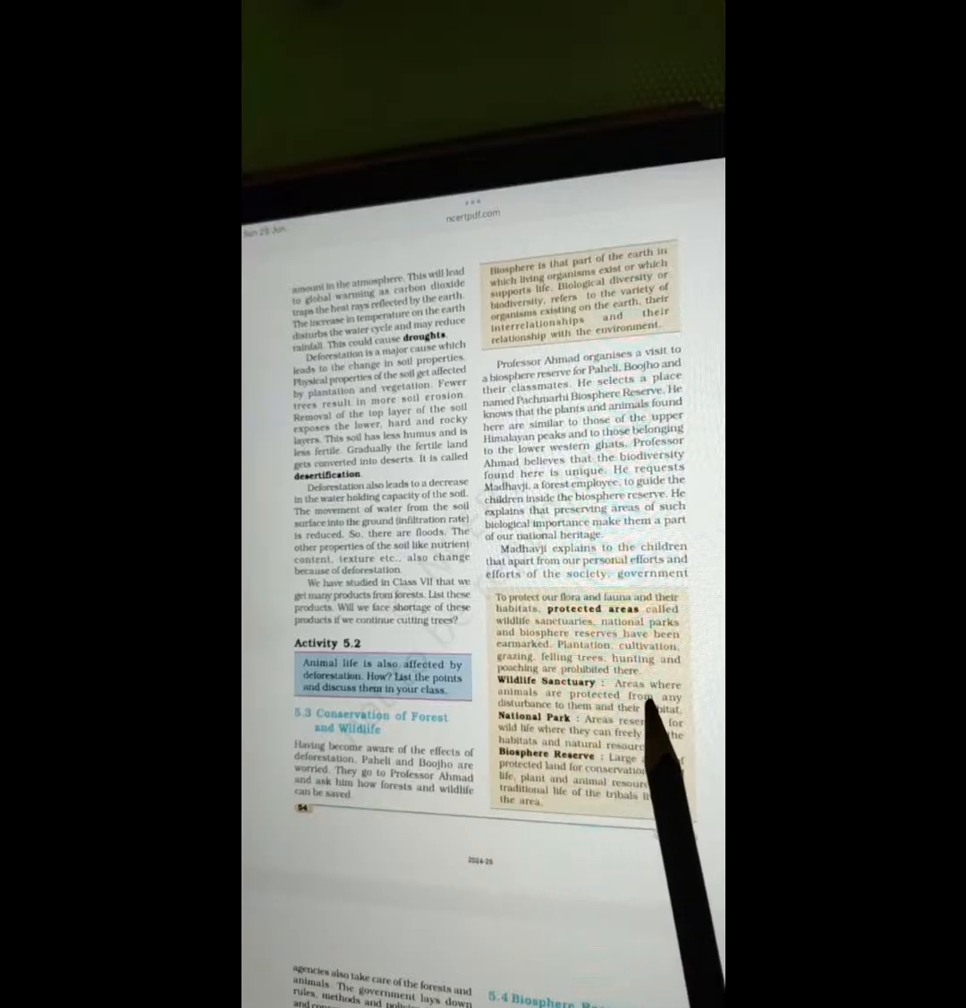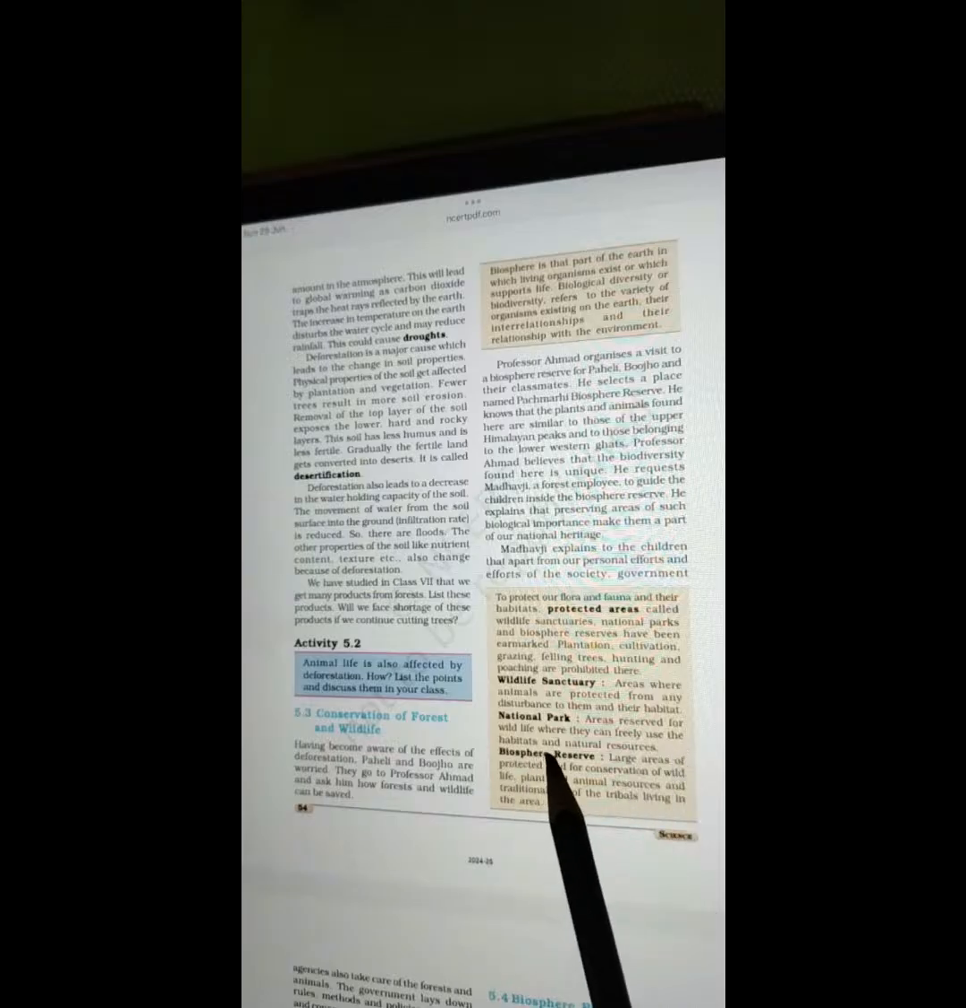Wildlife sanctuaries are the areas where animals are protected from any disturbance to them and their habitat. National parks are areas reserved for wildlife where they can freely use the habitats and natural resources. Biosphere reserves are large areas of protected land for conservation of wildlife, plant and animal resources, and the traditional life of the tribals living in the area.